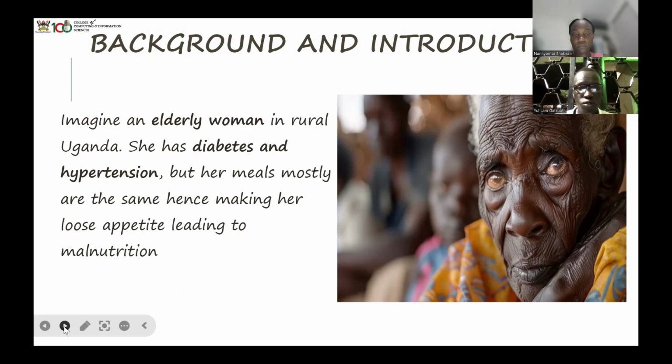So we already talked about the introduction and the background. As you can see from here, there's an image of a woman in a rural area in Uganda. She has diabetes and hypertension. These are the people that our module deals with: elderly people above 60 years.